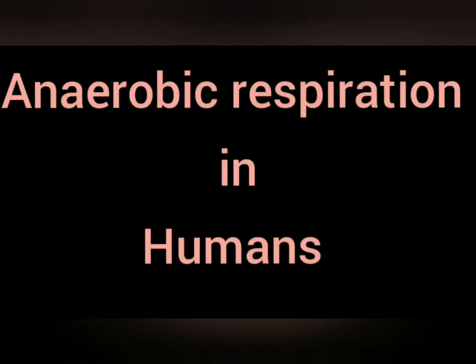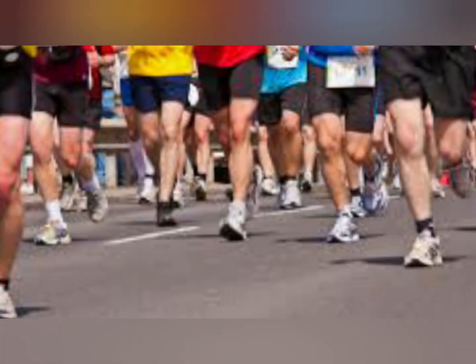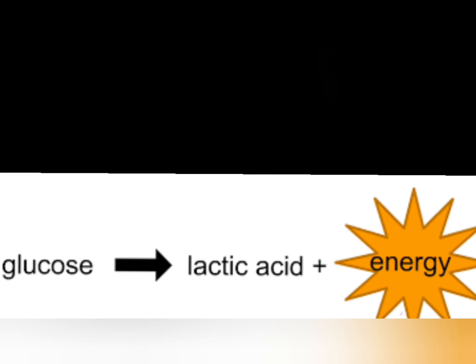Normally, human beings respire aerobically, but during strenuous physical activities, our body muscles, especially that of arms and legs, perform anaerobic respiration also to provide extra amount of energy required by the body. The anaerobic respiration in these muscles produces lactic acid, which causes cramps in our muscles.